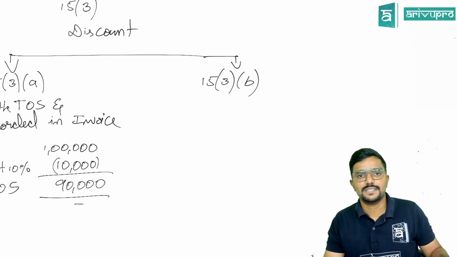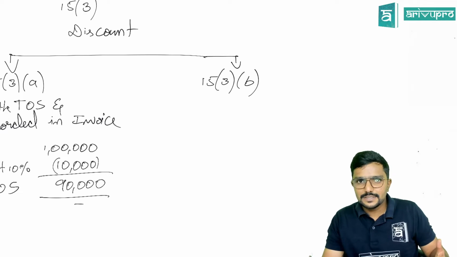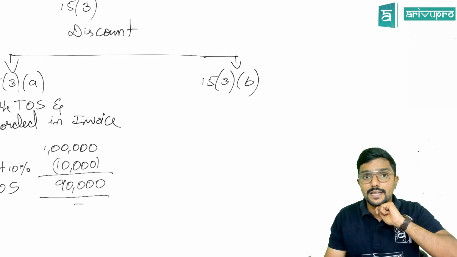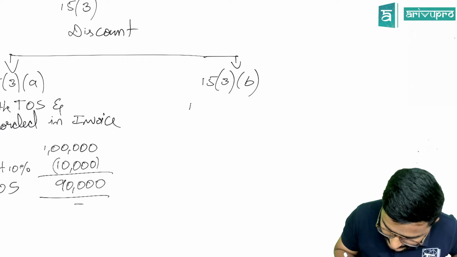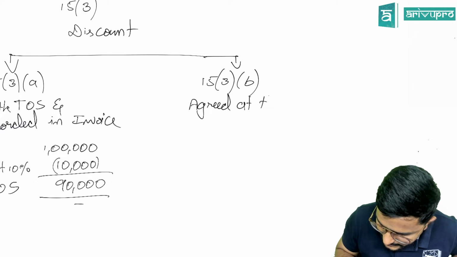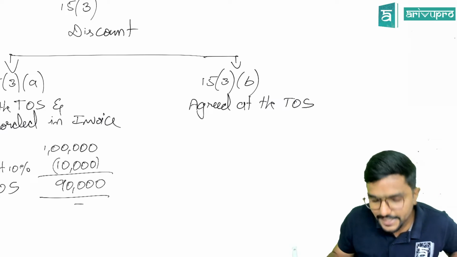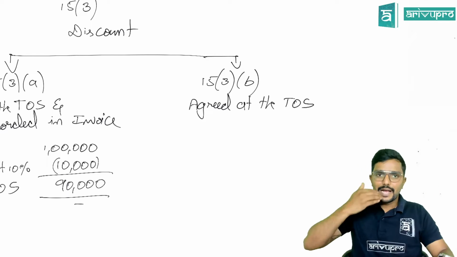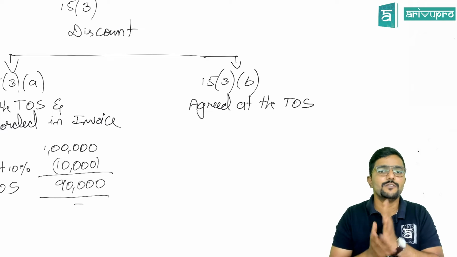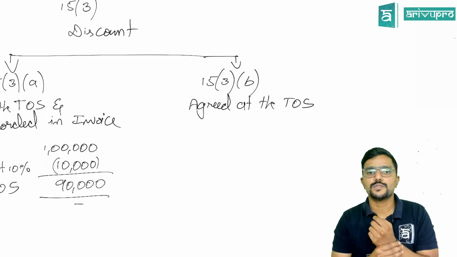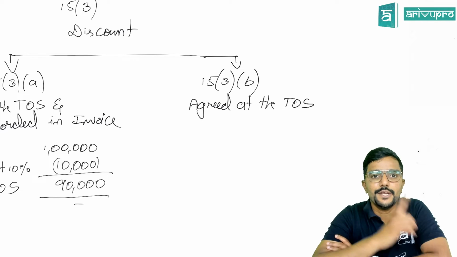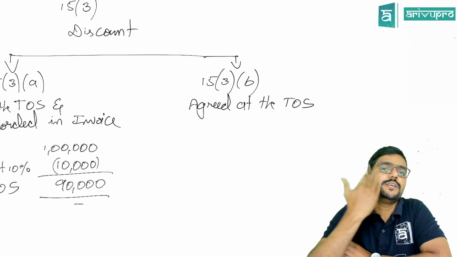This is a bit challenging. This is the discount not given at the time of supply, but agreed at the time of supply. I have told you, you are the recipient who has come to purchase goods from me. You have purchased the goods for 1 lakh rupees. I am not giving any discount now, but I have agreed that if you pay me within 10 days, I will give you 10% discount.